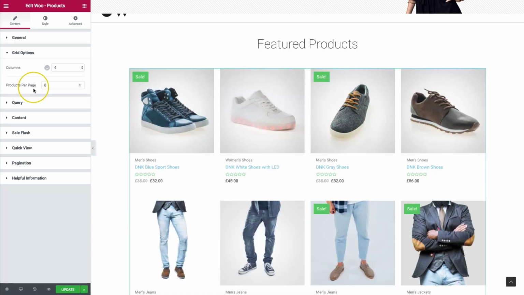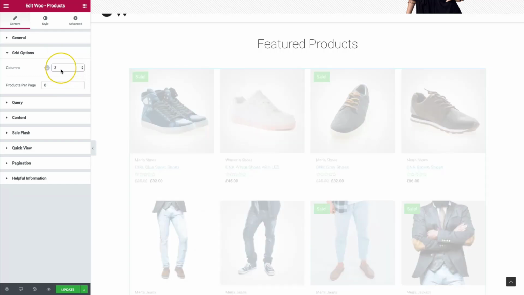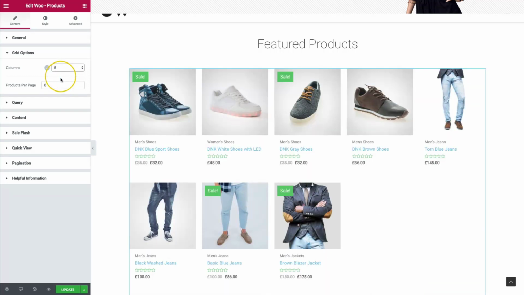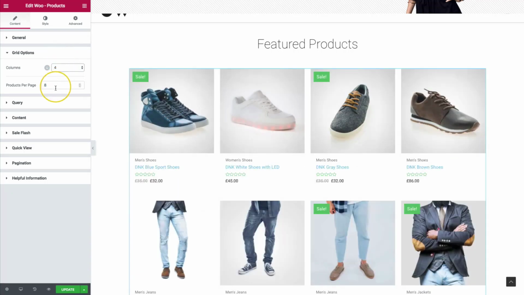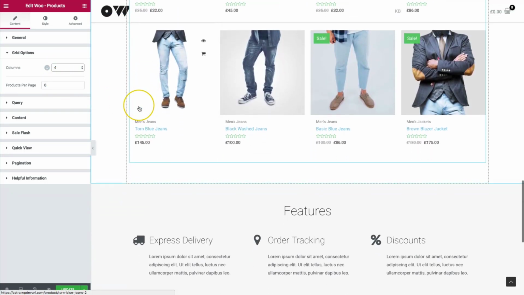So for the grid options, we have the ability to choose the columns and the products per page. Now in the shortcode, it said column 4 and limit 8, which is the exact same thing as this. It's just more of a click and select option. So we could do a 4 column, 3 columns, 2 columns, 5, whatever you want to choose for that. 4 columns seems to be the most standard. And then the products per page.